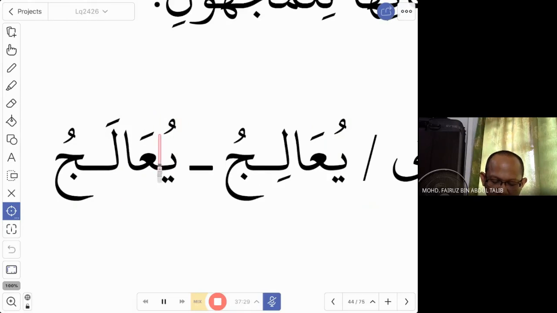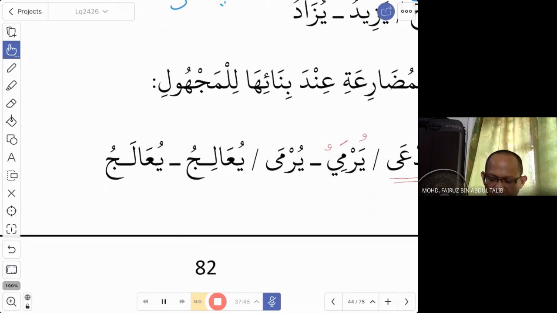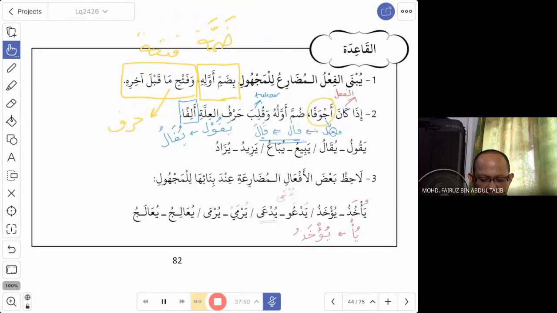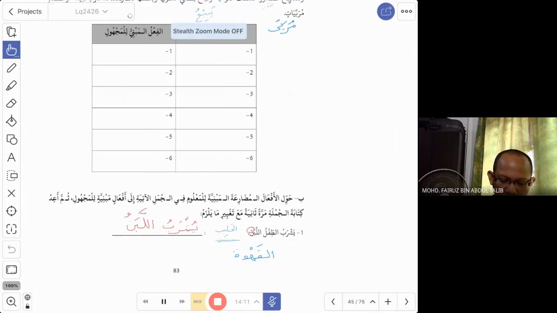But actually, this is the rule for mabni lil majhul. Here, the second last letter, you have a fathah. Yu'alaju. So the difference is only this one. Yu'aliju and yu'alaju. Treated. فهذه هي بعد الأمثلة القاعدة. هذه هي القاعدة للمبني للمجهول للفعل المضارع. نعم. Okay, anyone, any questions? No. Okay. طيب. الآن ننتقل إلى التدريبات.